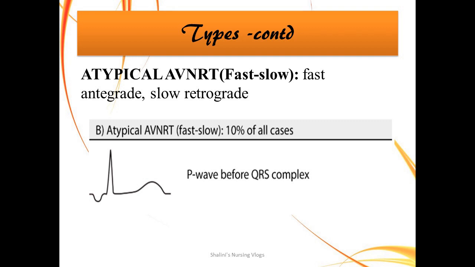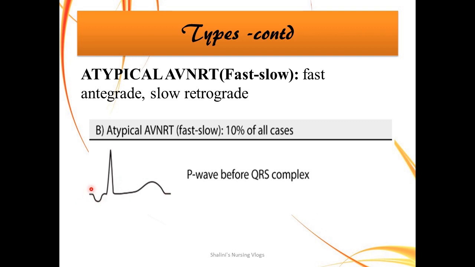Next we have the atypical AVNRT. From the atrium to the ventricle, it is fast through antegrade and slow through retrograde. That means the impulse comes down through the fast pathway and it goes back through the slow pathway. So it is also called fast slow AVNRT. It's just the opposite. So what are the ECG changes you see? You see a negatively deflected P wave.